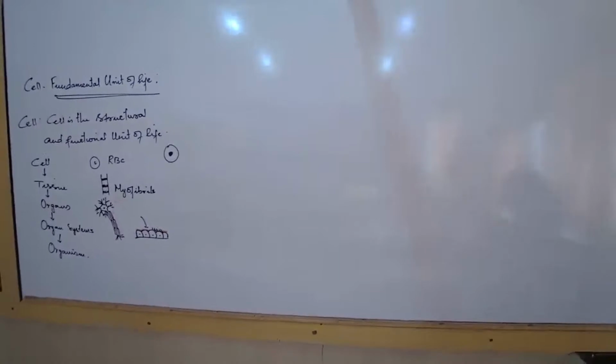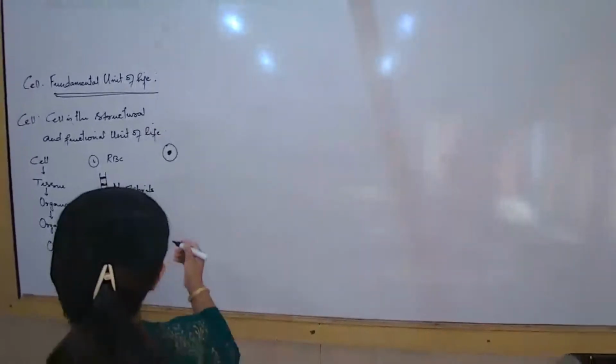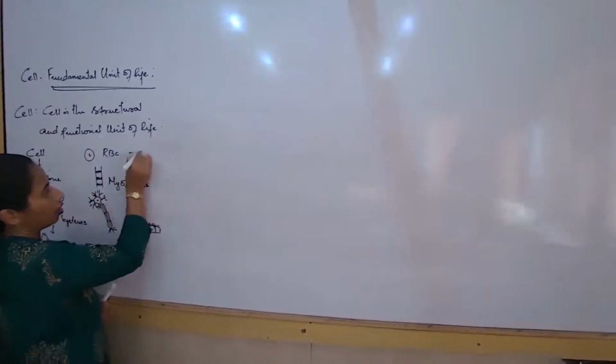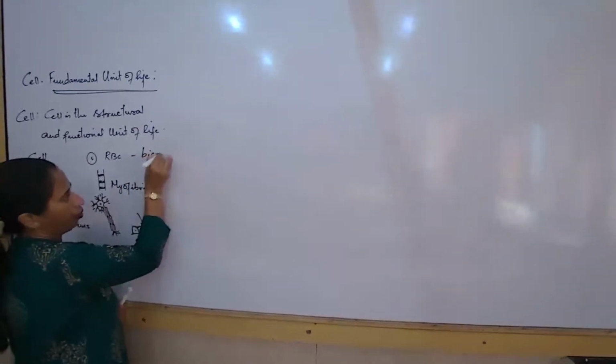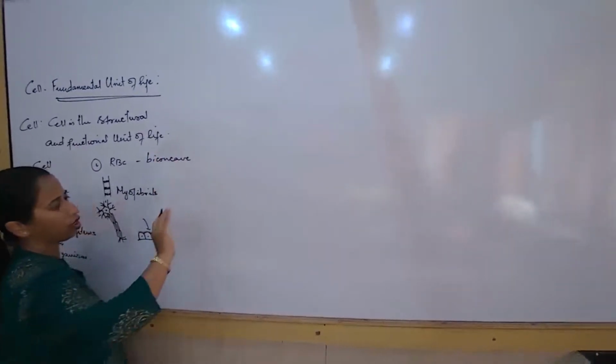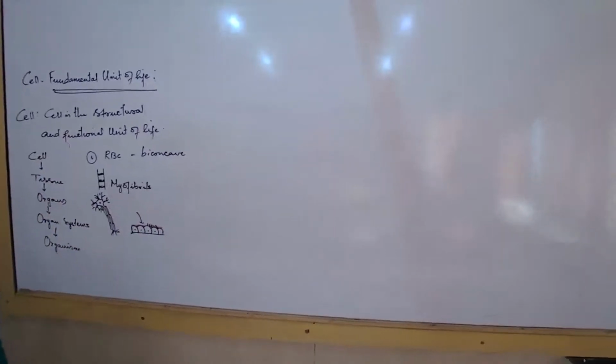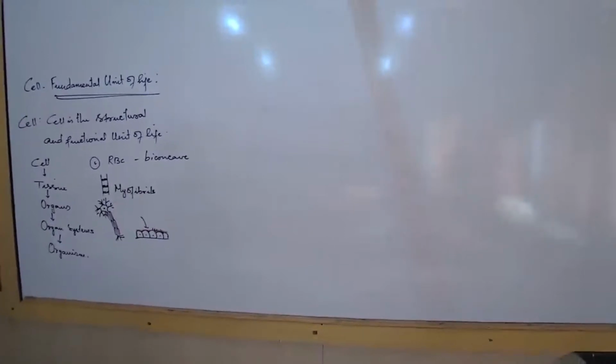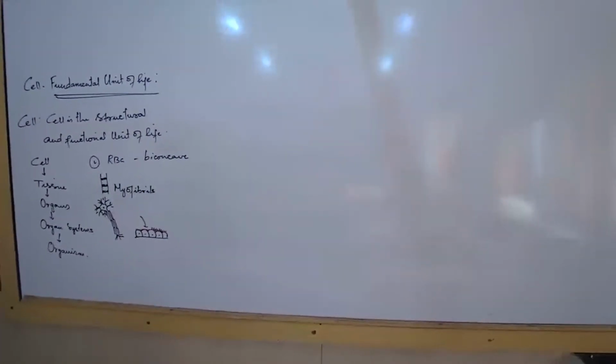Comma. RBCs are biconcave and do not possess a nucleus.